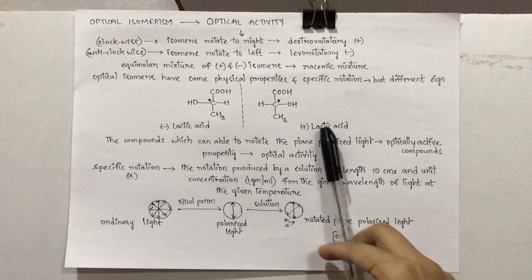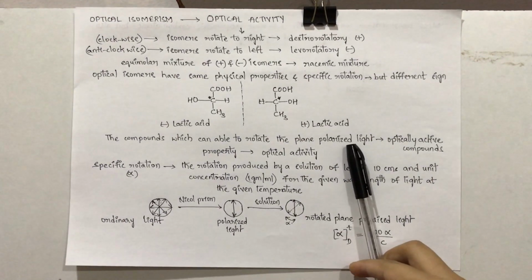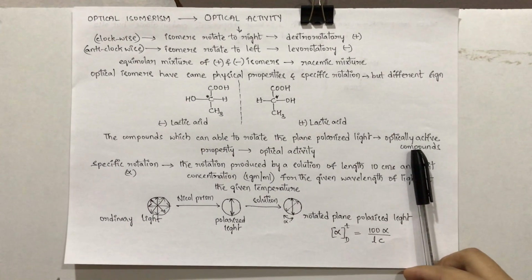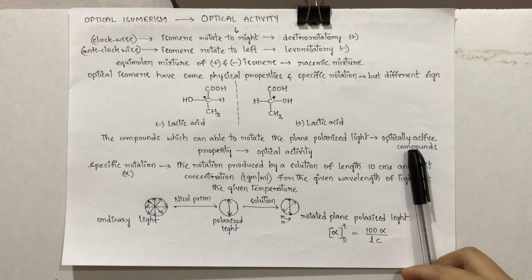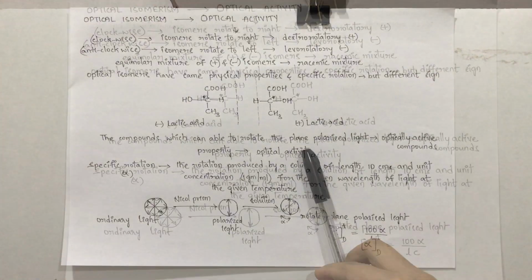Next one, the compounds which are able to rotate the plane polarized light are called optically active compounds. That means they have the ability to rotate that particular plane polarized light. The property is called optical activity.